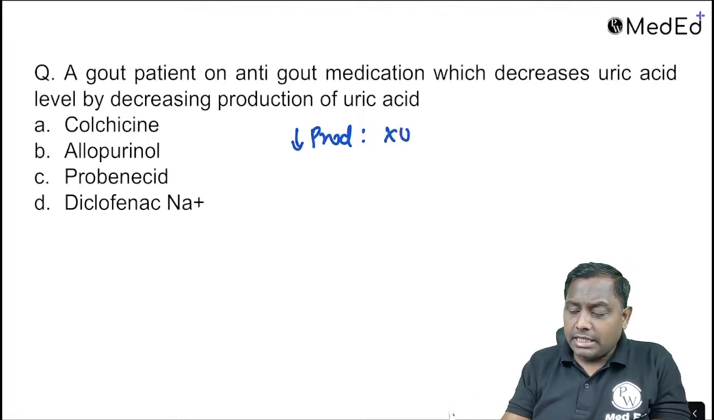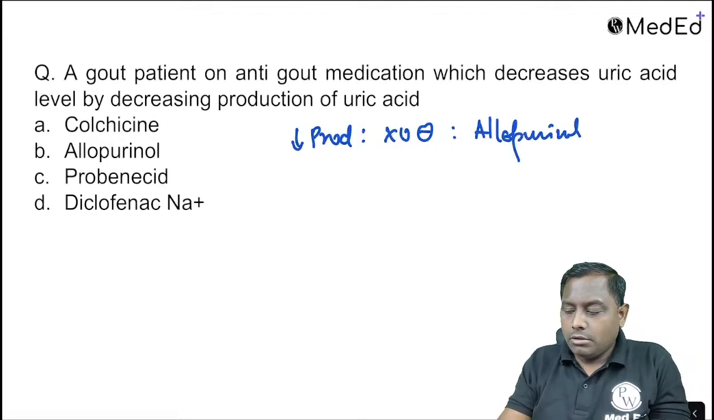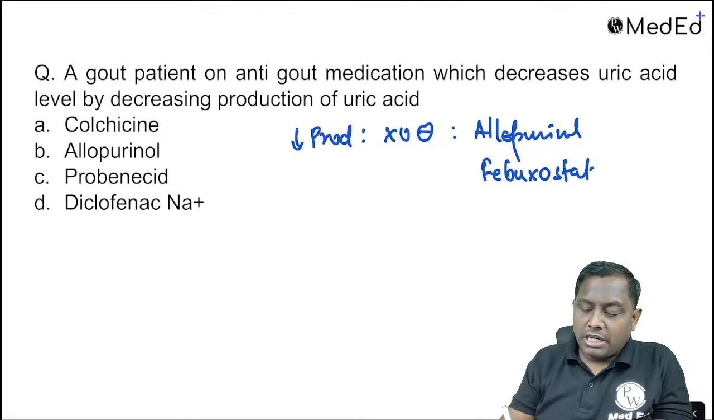So that is mainly the xanthine oxidase inhibitor. The name of the drugs are going to be your allopurinol, febuxostat. तो यहाँ पे तो यही पूछ रहा है decreasing the production, that is going to be allopurinol.